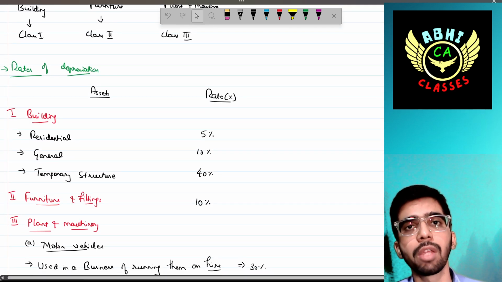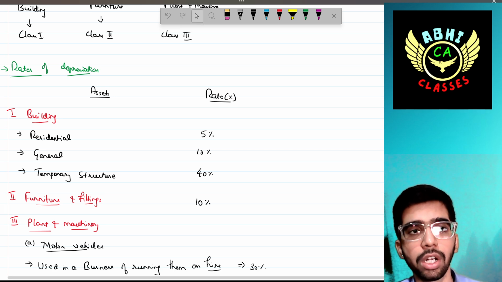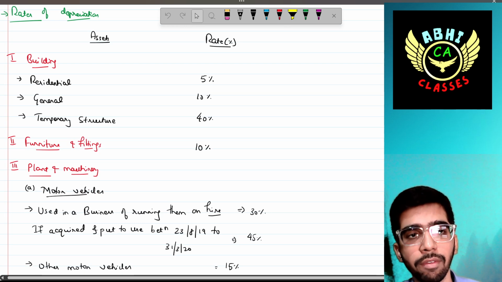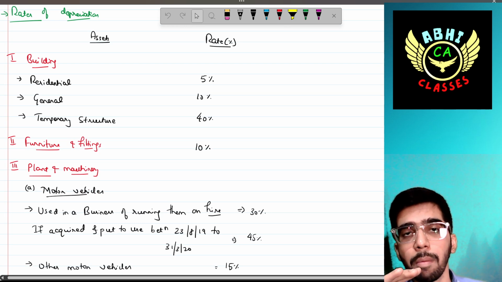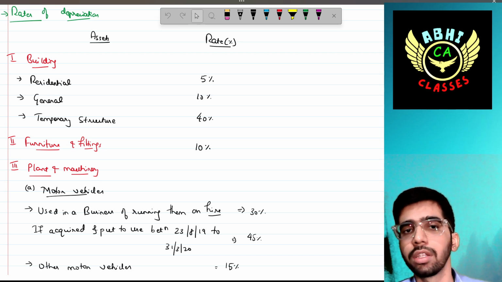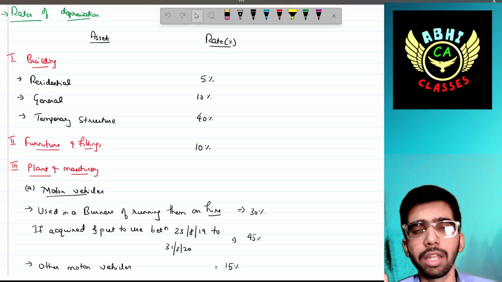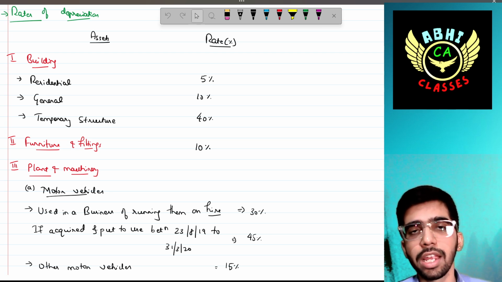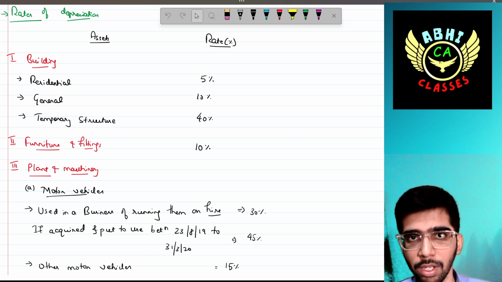Then the rates of depreciation that have been specified by our income tax authority. First we will discuss block 1, that is building. If it is a residential building, then the rate is 5%. If the building is a general building, meaning it is used for business purposes, then the rate applicable is 10%.